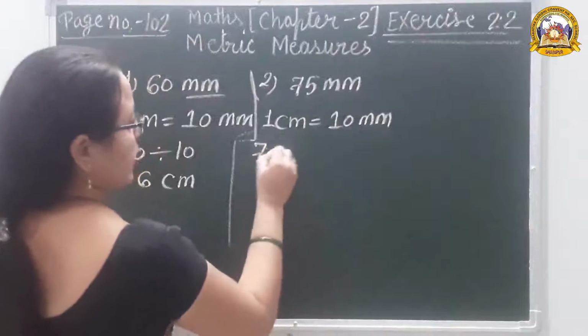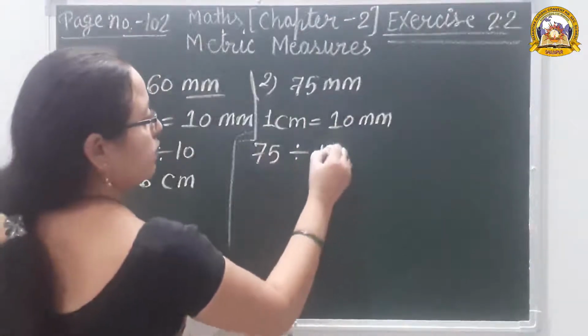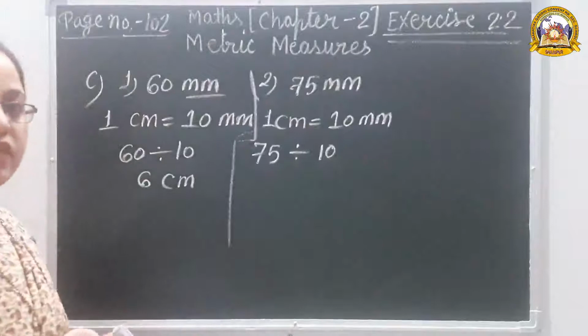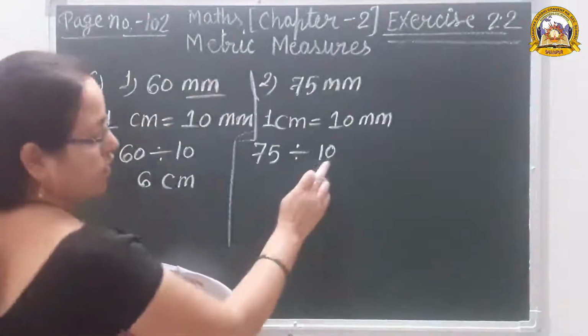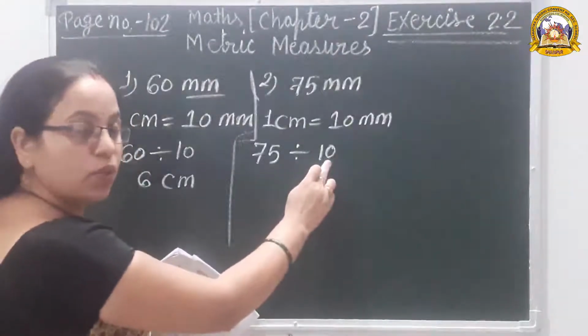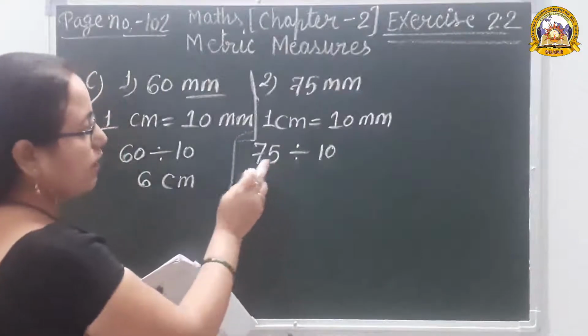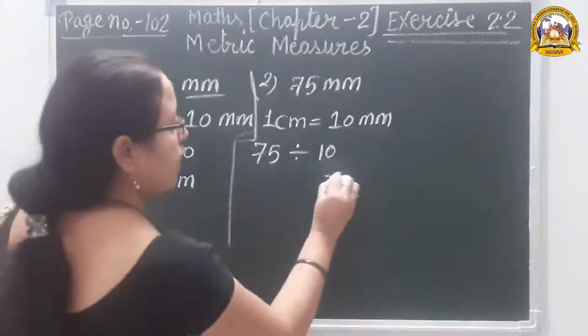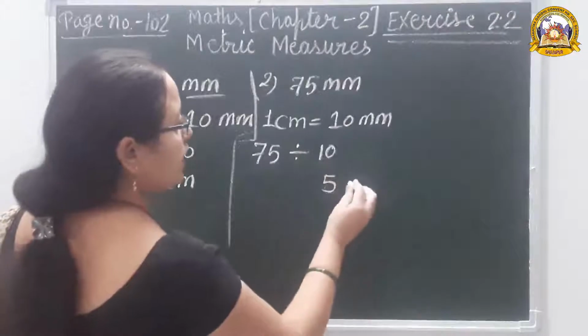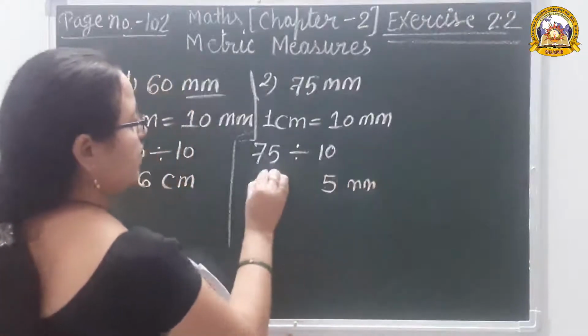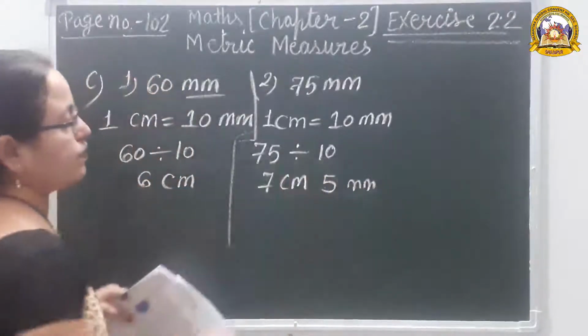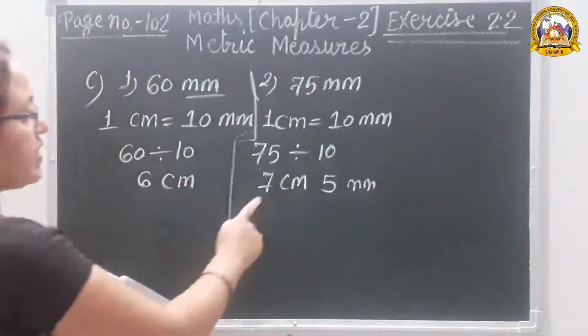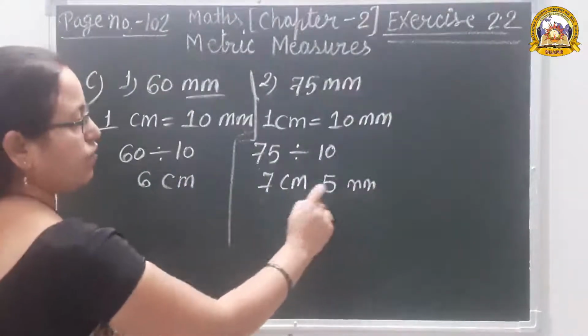So 75 divided by 10. How many zeros? 1 zero. That is why only one digit is separated from this number. So 5. What is the 5? 5 is millimeter, and 7 is centimeter. Okay. 7 centimeter, 5 millimeter.